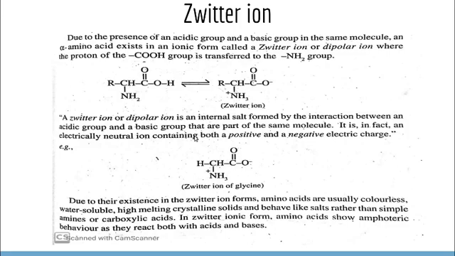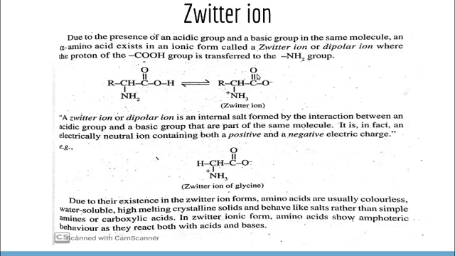Both the functional groups, both the charges are present in the same molecule. It is actually neutral. So it is in fact an electrically neutral ion containing both a positive and a negative electric charge. When we say an ion, it will be a positive ion or a negative ion. Here it is an ion, but it is a neutral ion.